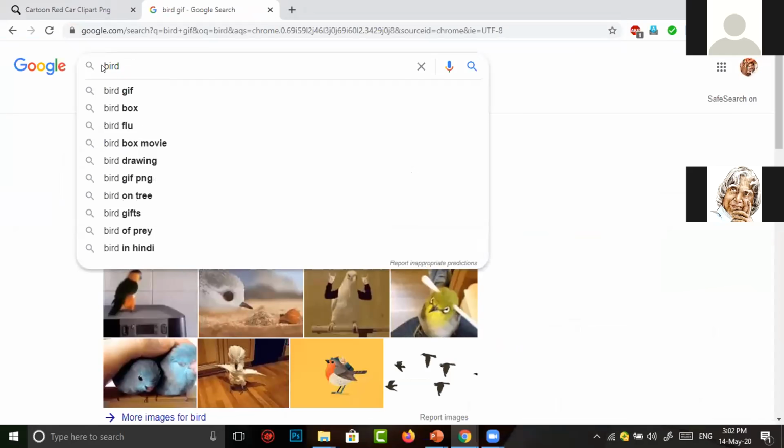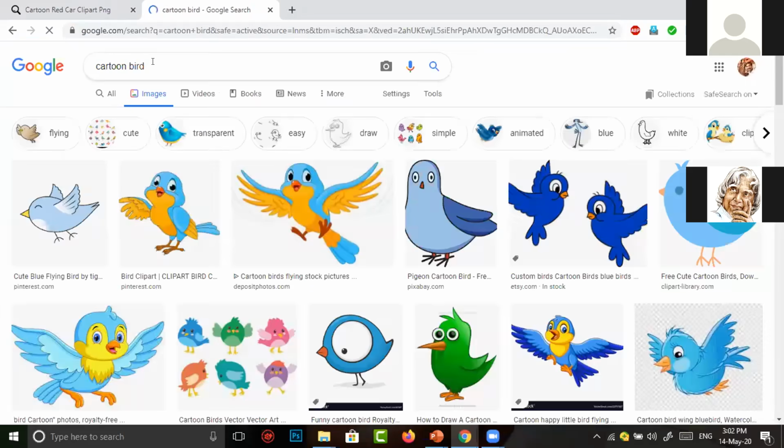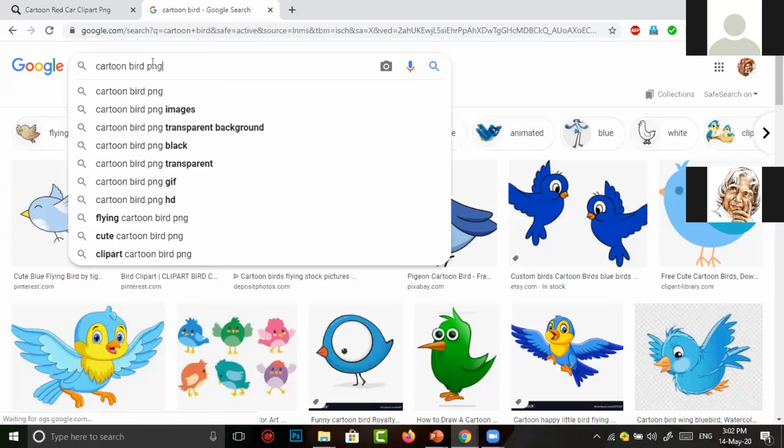Our scene is almost filled with cartoon images, so I have to search for a cartoon bird PNG, in which I select images. Like the previous car image, we select PNG.